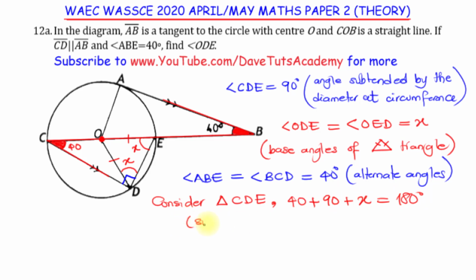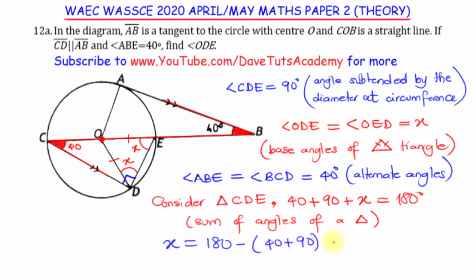Because they are the sum of angles of a triangle, and we know that the sum of angles of a triangle always adds up to 180 degrees. In that case, if you are to solve for x, it will be 180 minus the sum of 40 and 90. Now, 40 and 90 will give us 130. So x will be 180 minus 130, and that is 50 degrees.